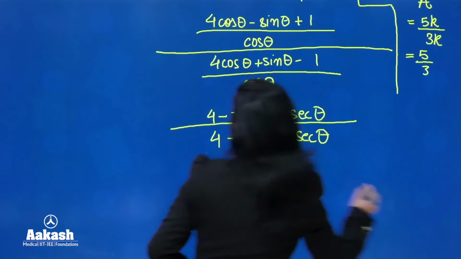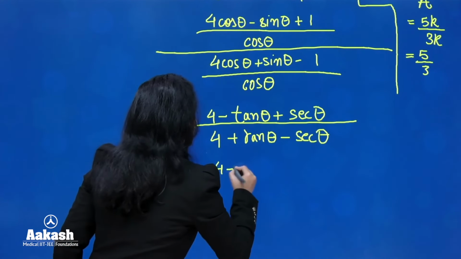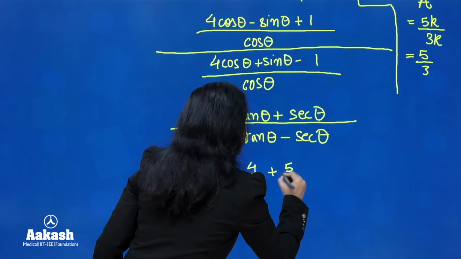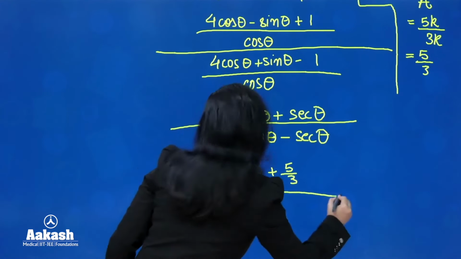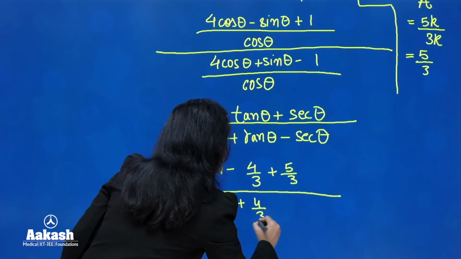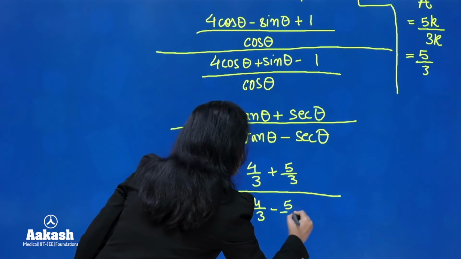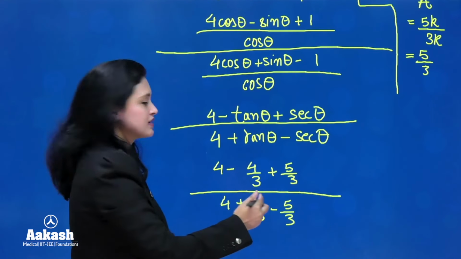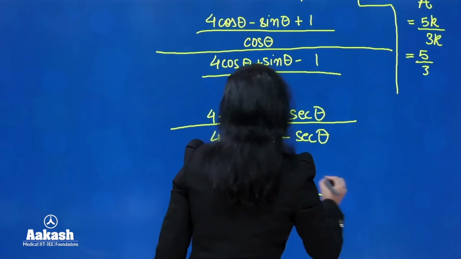Chalo. Let's do that. So (4 minus 4 over 3 plus 5 over 3) over (4 plus 4 over 3 minus 5 over 3). Now you can easily evaluate this, right? So we will make the denominator the same here.